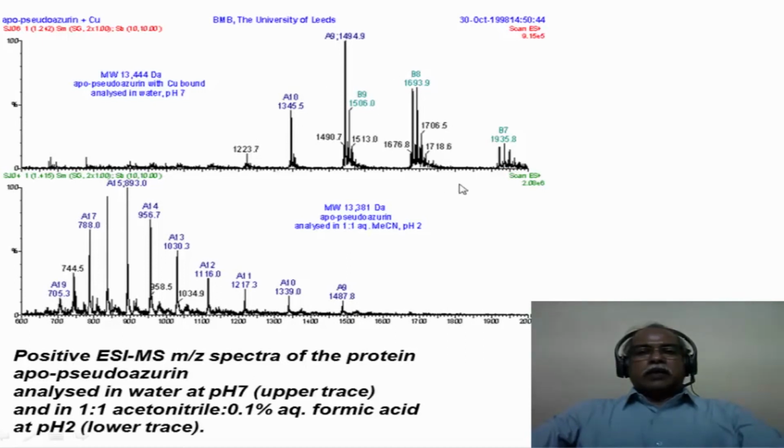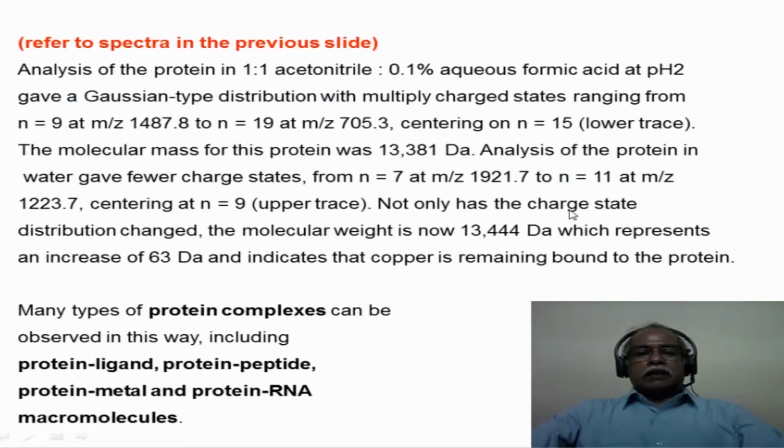Not only that, there is also a copper that is bound in the system when it is in the natural form. When it is denatured, that copper is stripped off from the protein, and that is the reason you have a molecular weight difference of 63 corresponding to the denaturization and the removal of copper from the denatured protein. That is what is seen here, and this is explained here.